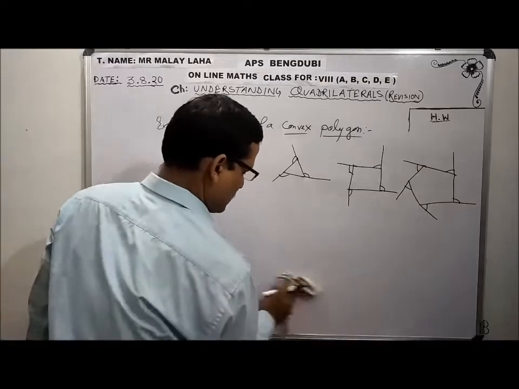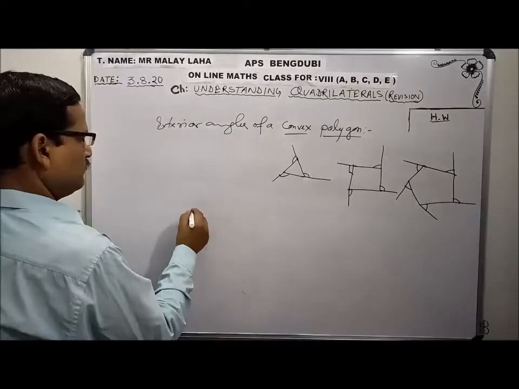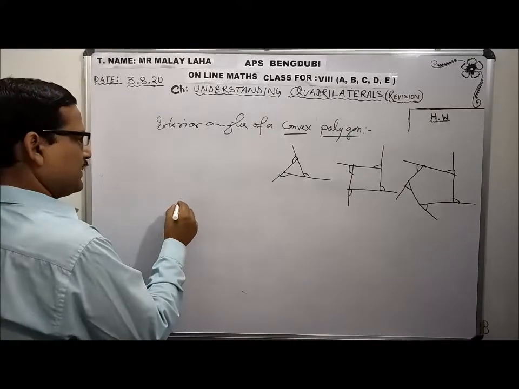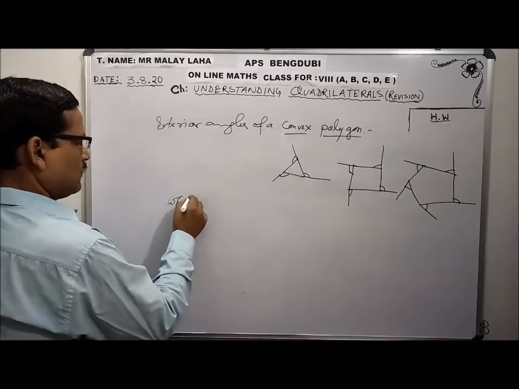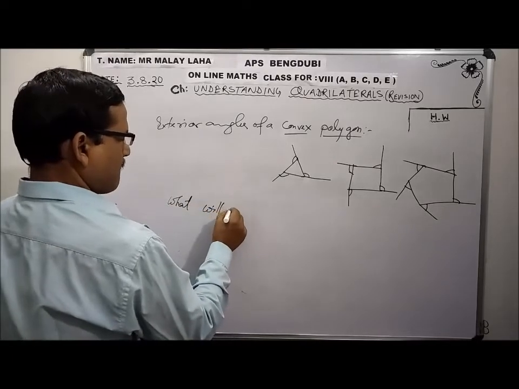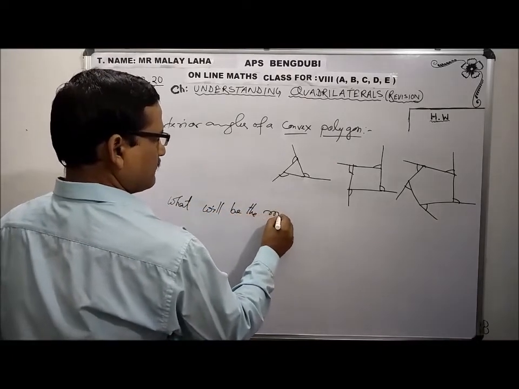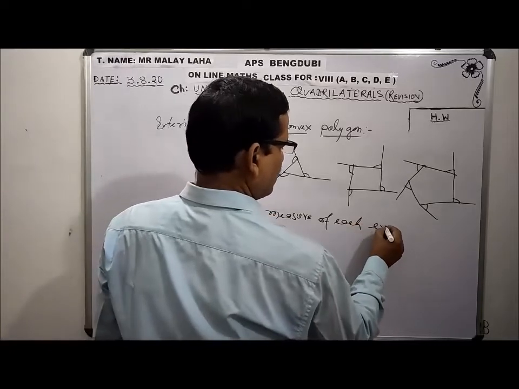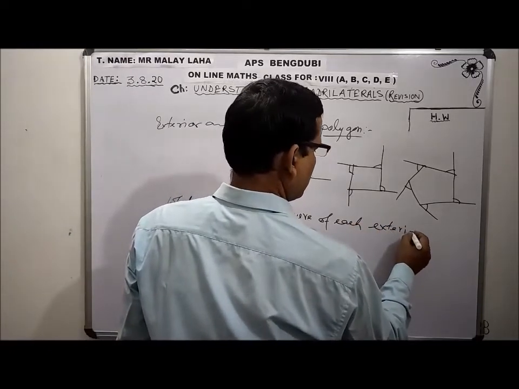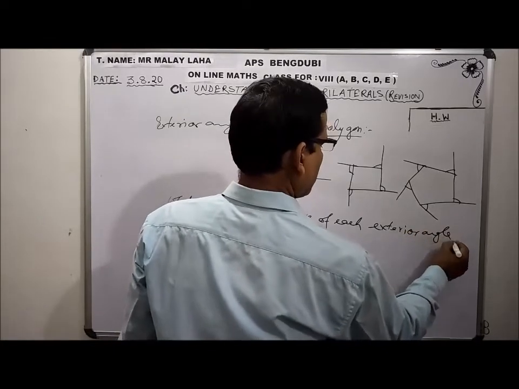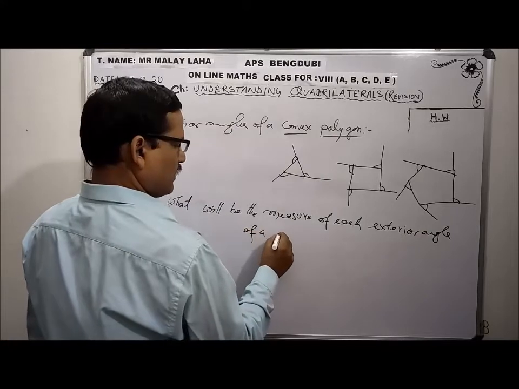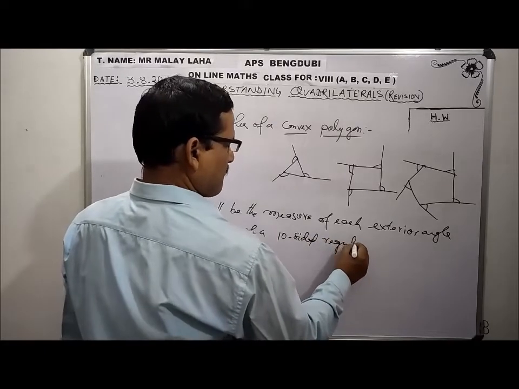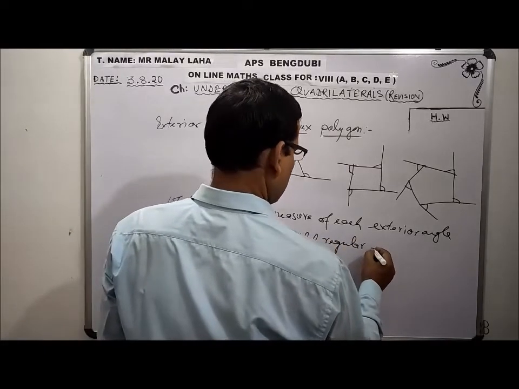Just follow me. For a convex polygon, what will be the measure of each exterior angle of a 10-sided regular polygon, a decagon?